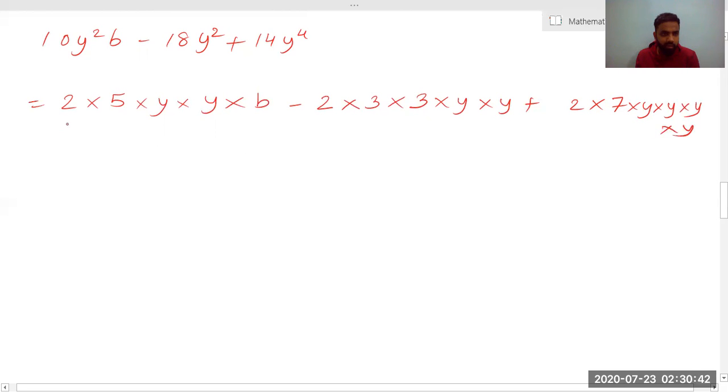Now I will try to find the common factor. I'll look for 2 suppose. 2 is there. Yeah, 2 is there. This one is also having a 2. Now I will look for 5. Is there 5? No, this term is not having 5. This term is also not having 5. So I'll look for another y. Is this term having y? Yeah.